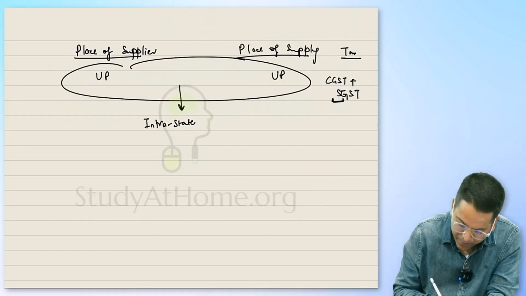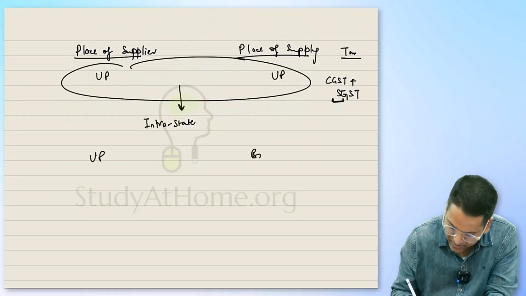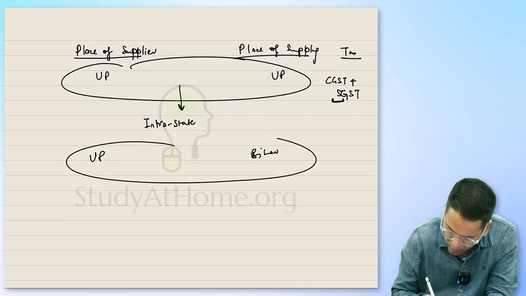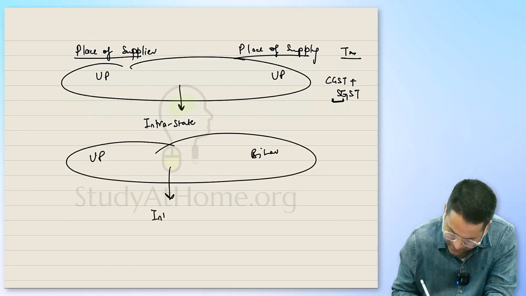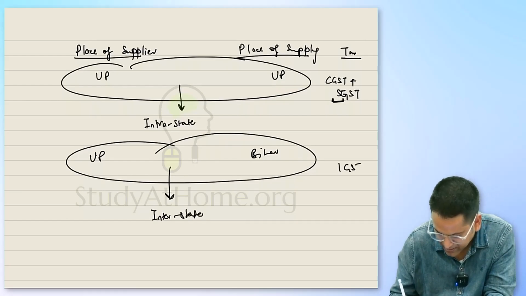And if the supplier is from UP and the place of supply is Bihar, this supply is called an interstate supply. This is called an interstate supply and IGST is levied on it.